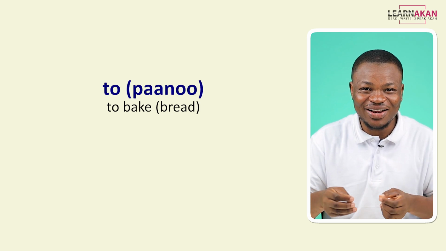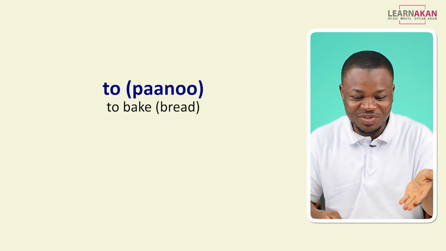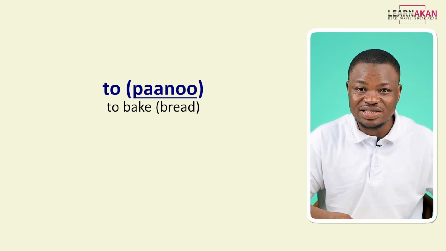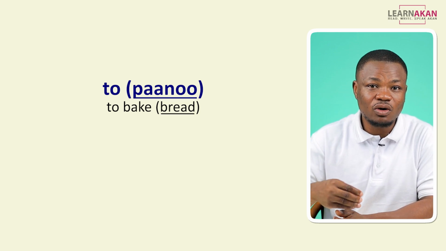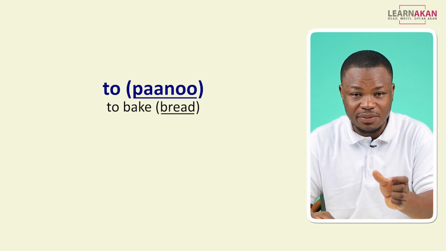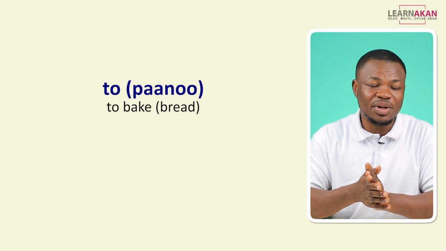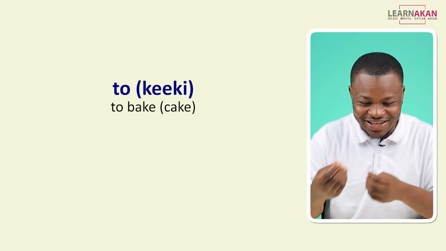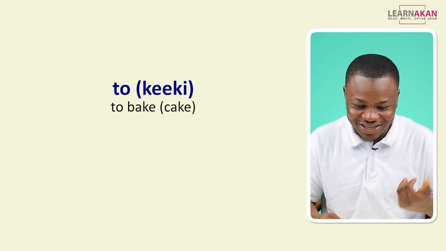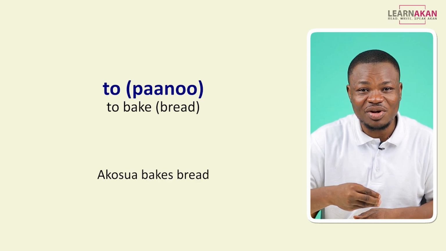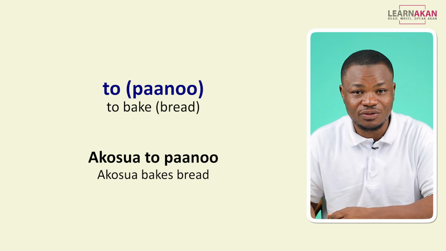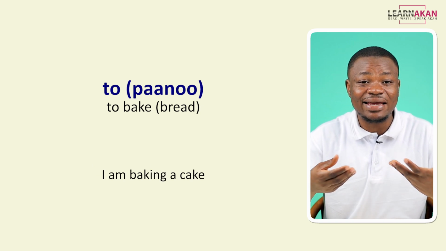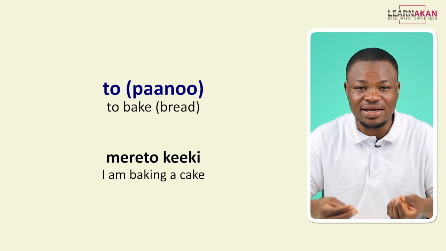So as you can tell, the verb in itself is the to part, right? But pano we learned in a previous lesson as bread. So depending on what it is that you are baking, you would replace the pano with that. So let's say you are baking cake. You would have to keiki. Keiki is the borrowed form in Twi. So if I want to say Akosua bakes bread, I will say akosua topano. If I want to say I am baking a cake, I would say me to keiki.